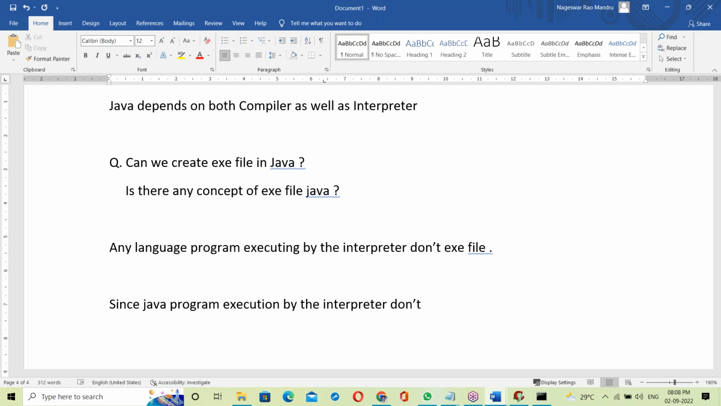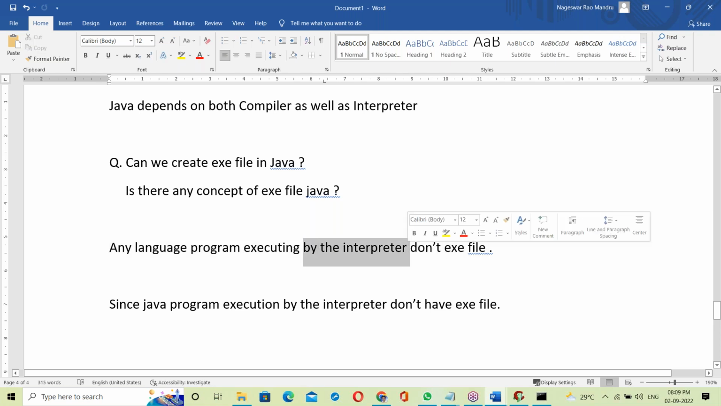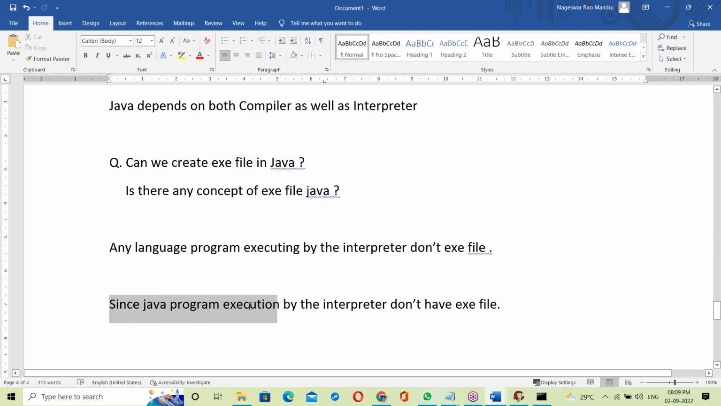This is one more point: it doesn't have an exe file. Since it's executing by the interpreter, no exe file. Remember this: any program executing by the interpreter doesn't have an exe file. Python scripting executing by the interpreter, no exe file. HTML by the interpreter, no exe file. So any interpreter based language doesn't have an exe file. When it comes to Java, since the program executes by the interpreter, it doesn't have an exe file.